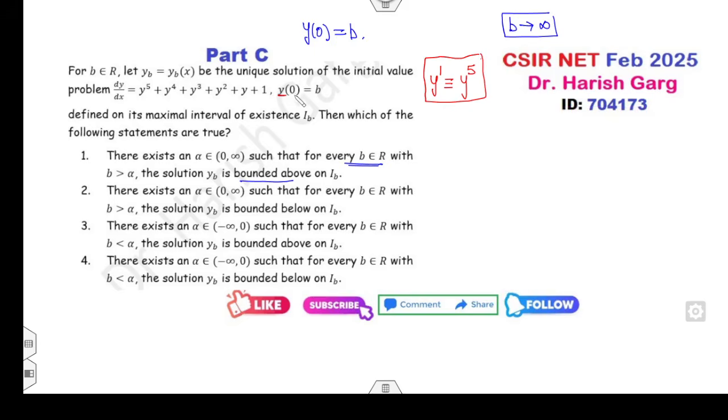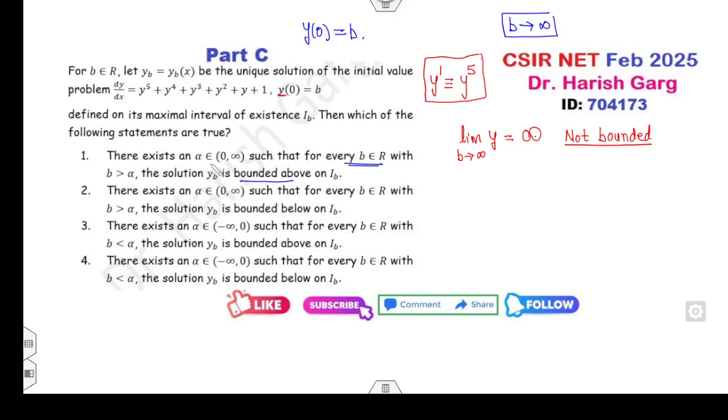Fine. You can see the initial value is 0. So if you take the limit b approaches infinity of y, that will go to infinity. So that means it is not bounded. But here the question is asking whether it's bounded below or bounded above.